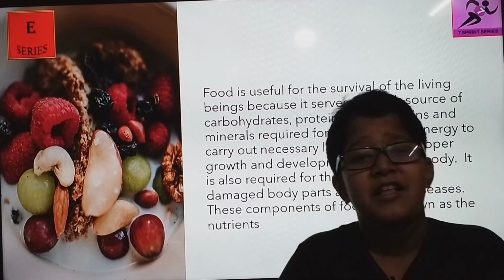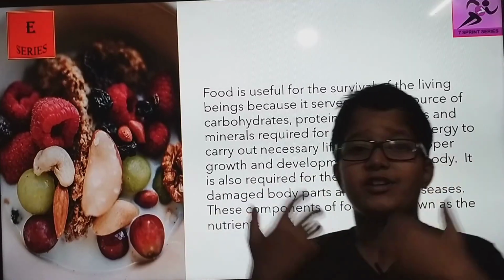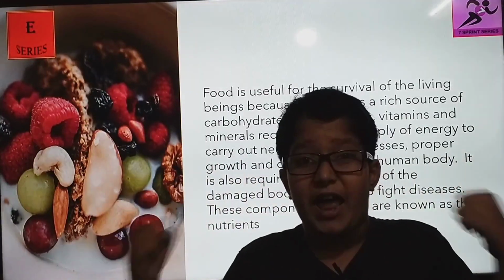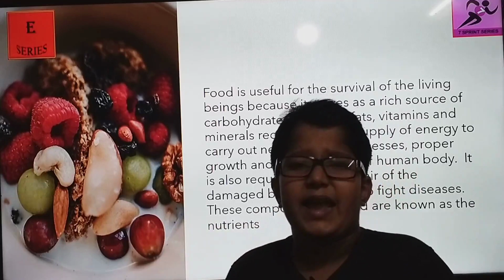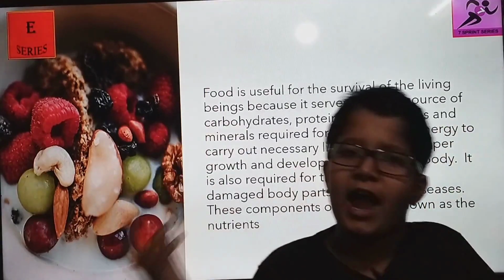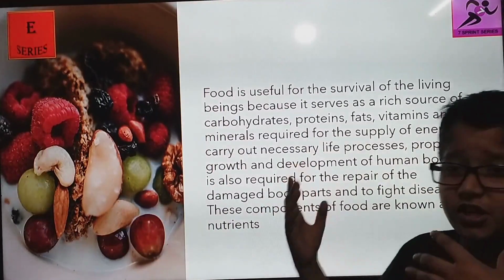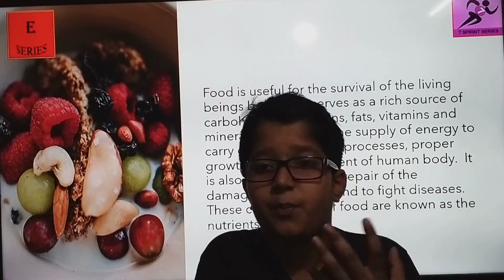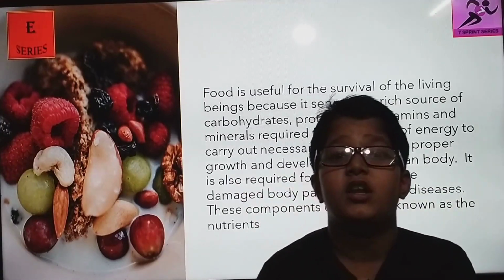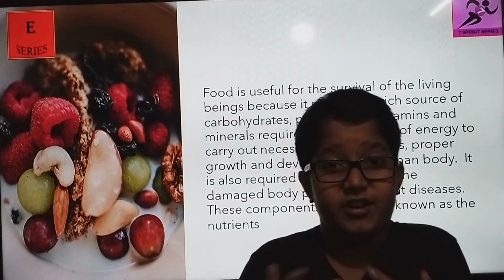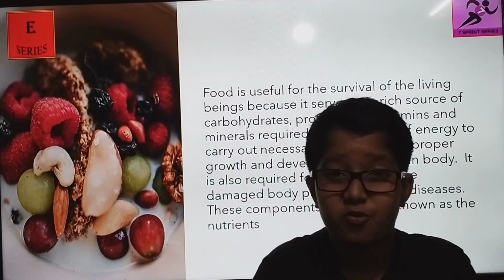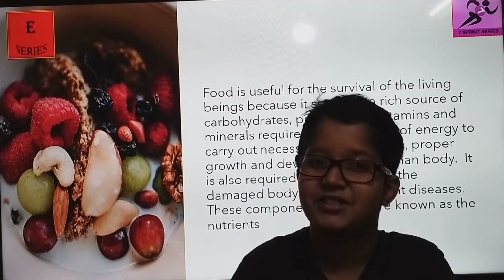Food is used for giving us energy. It gives us energy to work, play, and do all our daily chores and activities. Such as the food we eat like chapati, different kinds of vegetables, different kinds of dals, and religious or traditional food, and a lot of things, especially in India.